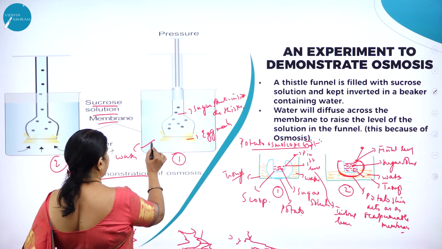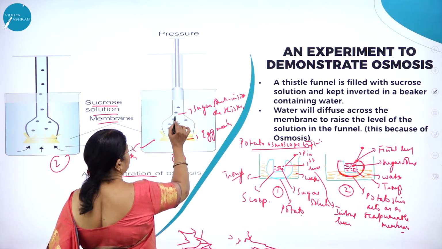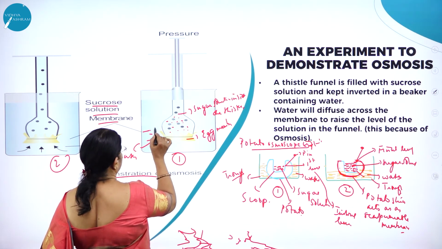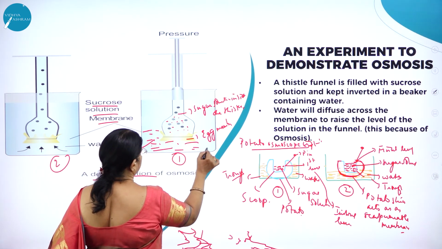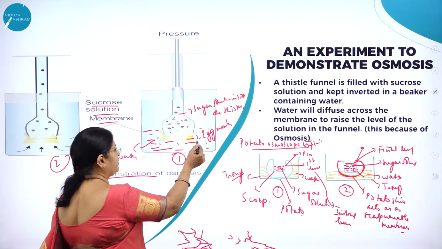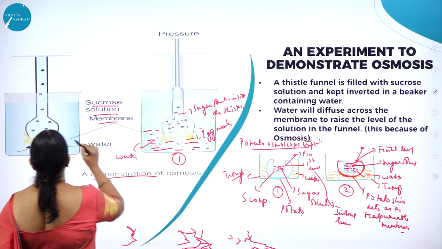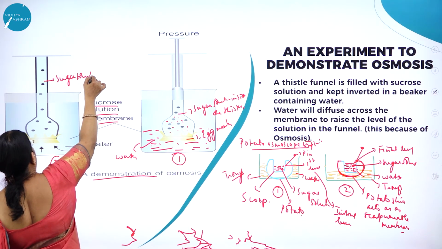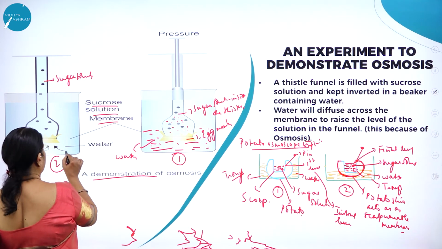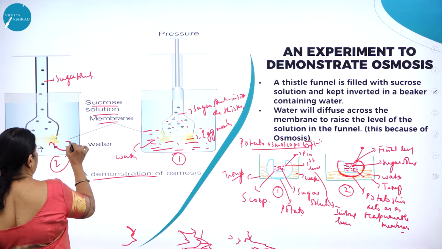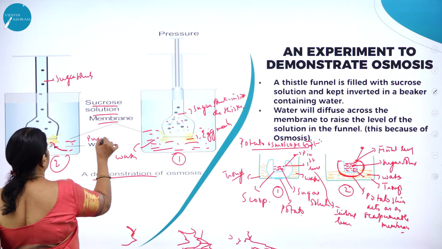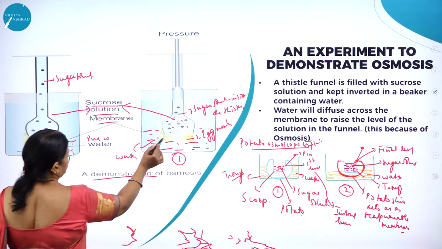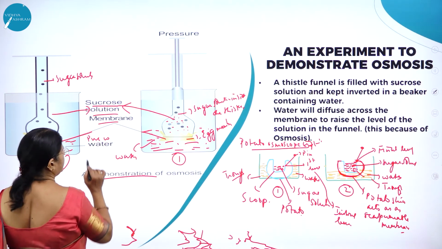So what has happened here? Sucrose solution has been taken in the thistle funnel, and this is water, and it is covered by an egg membrane. Keep the whole apparatus for some time. There you can see the rise in the level of the sugar solution. Why? Because there is movement of water molecules from a region of higher concentration. This is pure water, and this is sucrose solution, and this is the egg membrane, right?